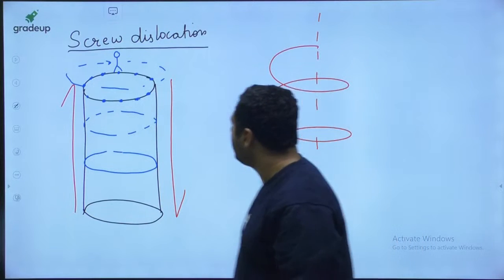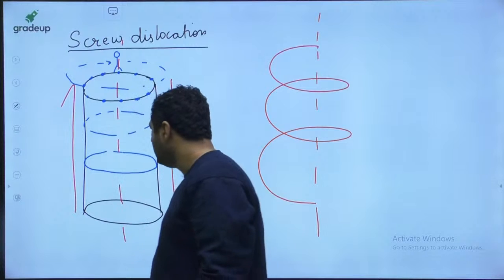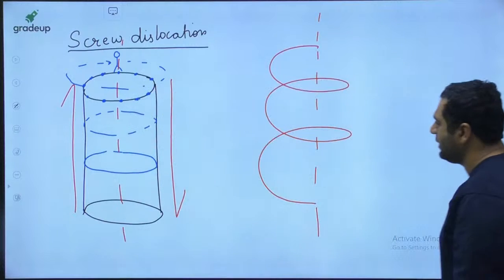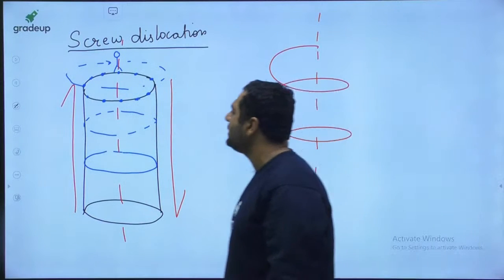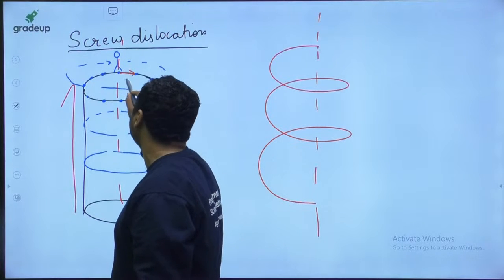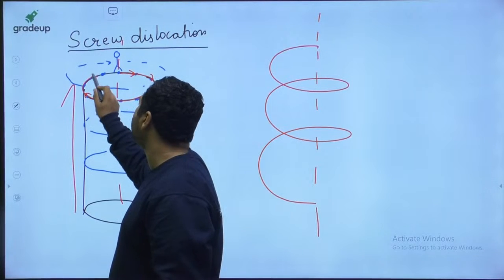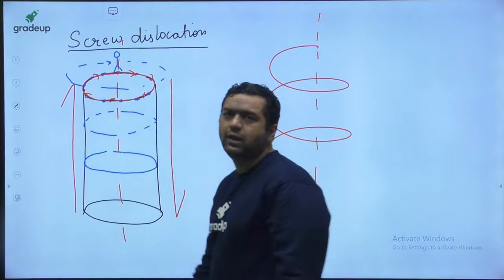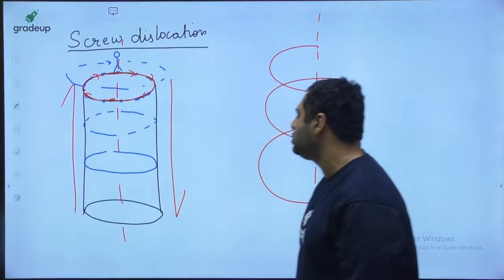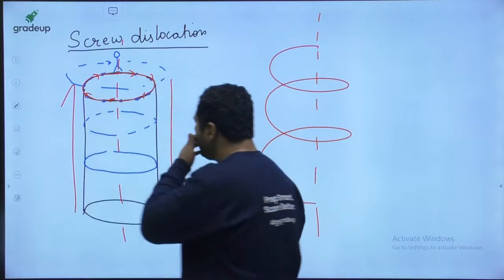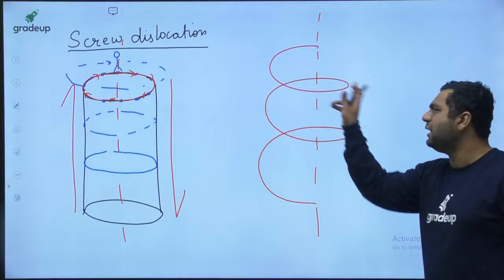Initially it was like this. This is the initial case, this is the final case. In the initial case, if you start a journey from here, after one complete rotation you reach the same place. But when we have applied the shear distortion, it takes this format.